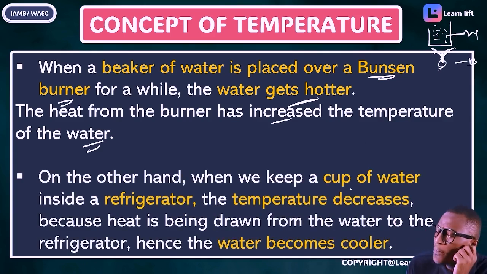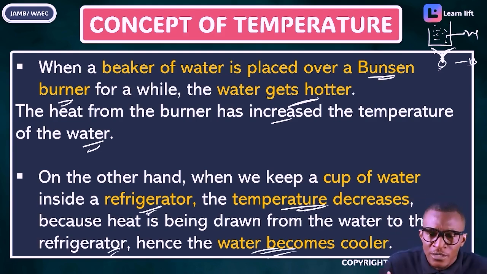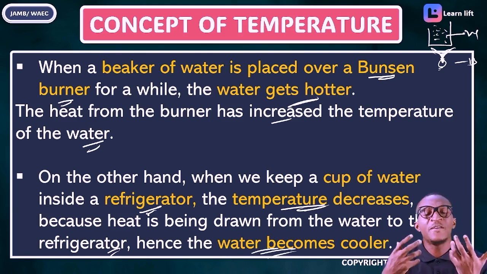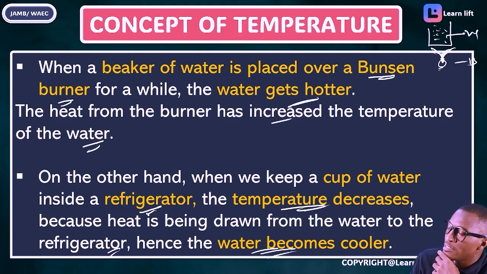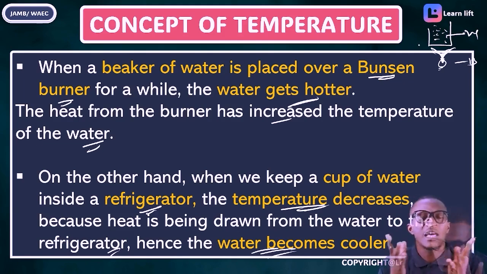On the other hand, when we keep a cup of water in the refrigerator, the temperature decreases. Why? Because the heat is being drawn from the water to the refrigerator. Hence, the water becomes what? Cool. So in the first instance, when this Bunsen burner is applied, heat is applied to this water. Now, what can we see?